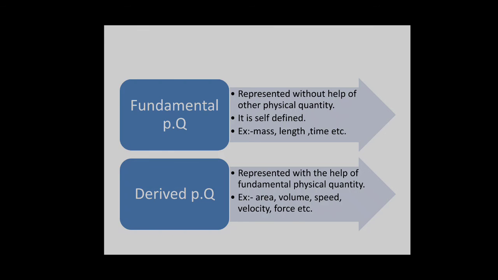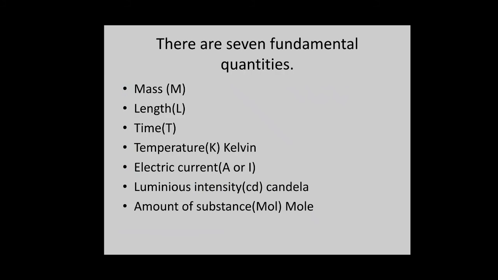Let's go to the next topic, that is there are 7 fundamental quantities. First one is mass, which is denoted by capital M, and second one is length, which is denoted by capital L. Third one is time, which is denoted by capital T. Fourth one is temperature, which is denoted by Kelvin, capital K. Fifth one is electric current, which is denoted by A, called ampere. And sixth one is luminous intensity, which is denoted by cd, candela. And last one, that is amount of substance, which is denoted by mole, mol.